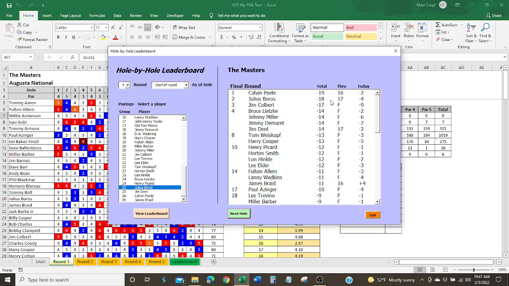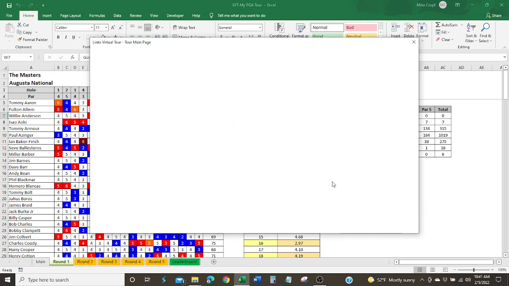And Julius Burrows is at 18 under. Calvin Peete is still 19 under with 2 holes to play. Julius Burrows finishes at 19 under, birdies the last hole evidently, ties with Calvin Peete, who's completed 17 holes at 19 under. And it looks like he bogeyed the last hole, and Julius Burrows won the Masters because Calvin Peete bogeyed the last hole. And that's how the hole by hole leaderboard works.